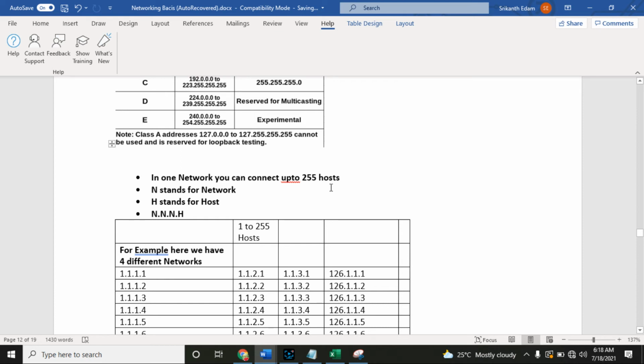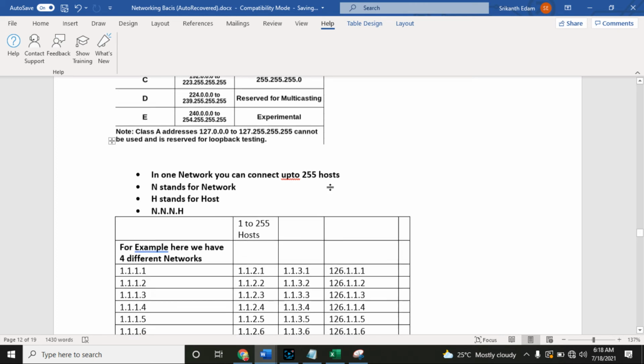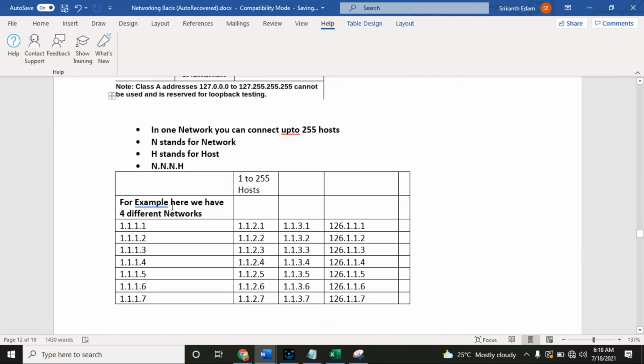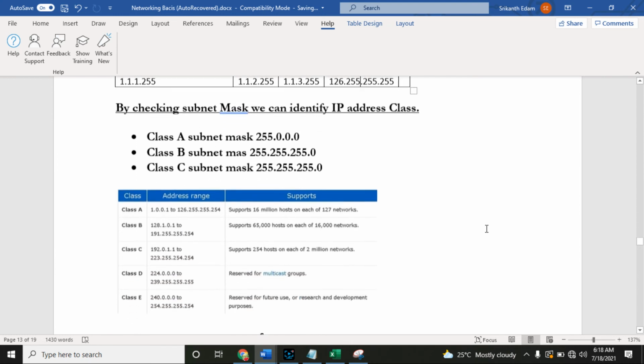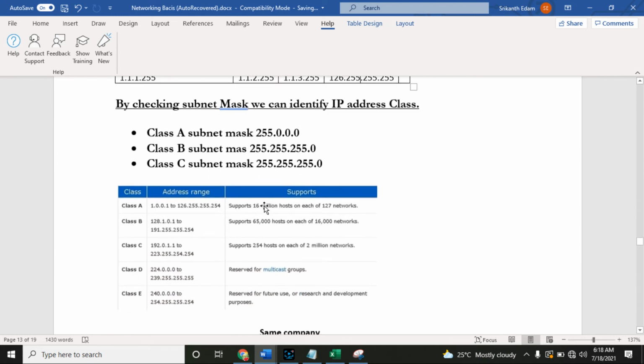Now imagine in class A how many hosts you can connect and how many networks you can configure. This is one network where we can connect 255 hosts, then one network, two networks, three networks and four networks. So how many networks can we have? Here I have collected that information. Class A supports 16 million hosts on each of 127 networks.